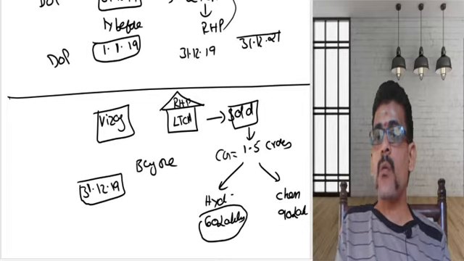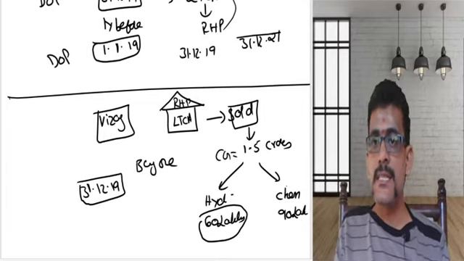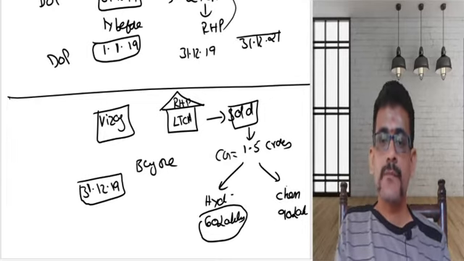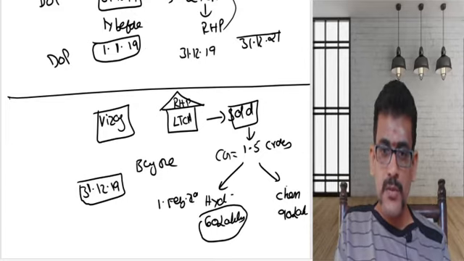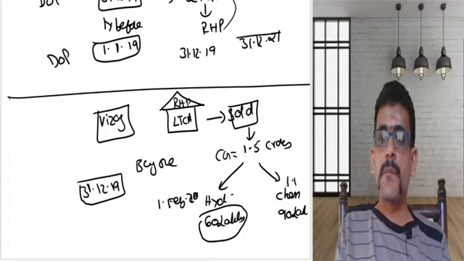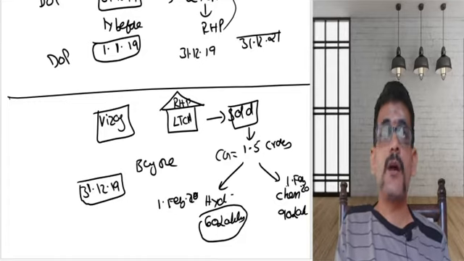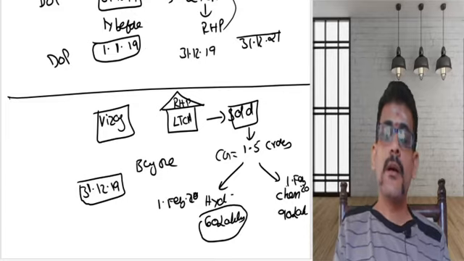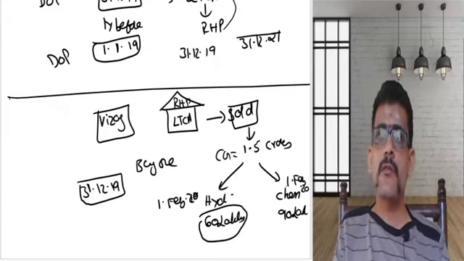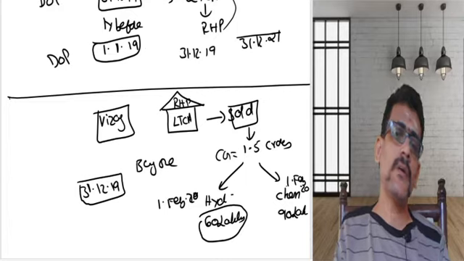And I had acquired both the houses, let us consider, on 1st February 2020. So my date of acquisition of the house in Hyderabad is 1st February 2020. The date of acquisition of the house in Chennai is also 1st February 2020.